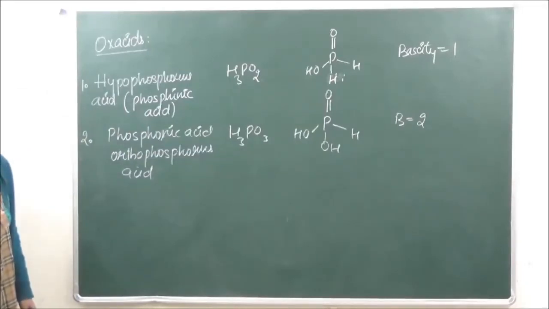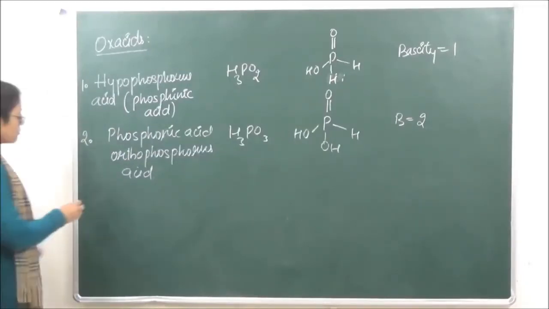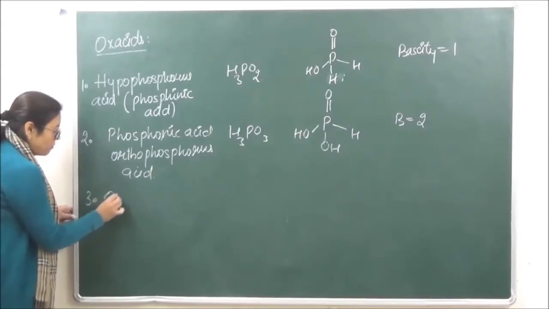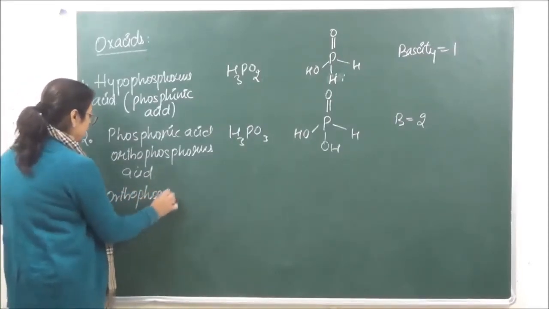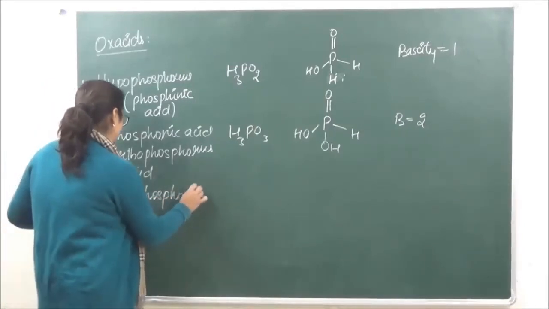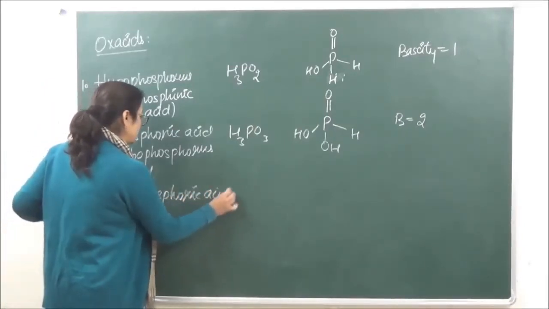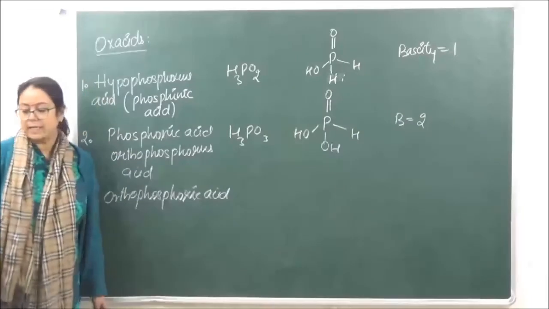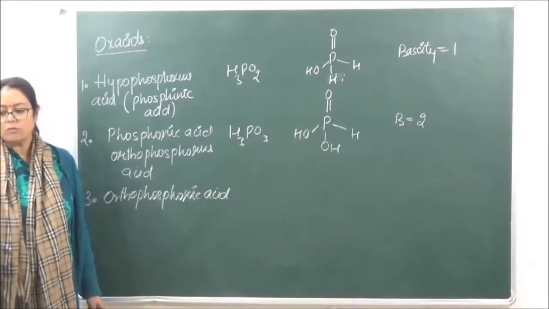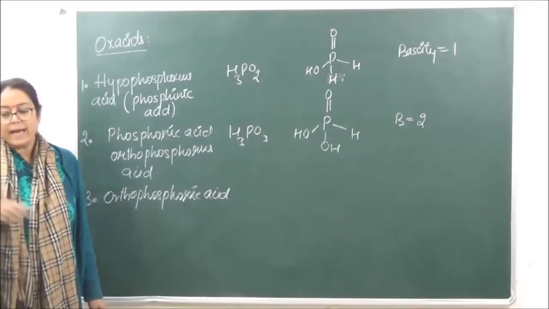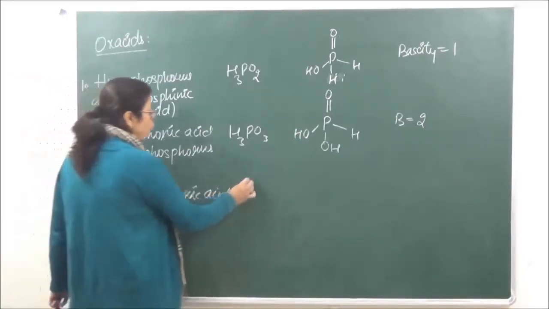Right? Then the next we have is orthophosphoric acid. Orthophosphoric acid has the formula H3PO4.